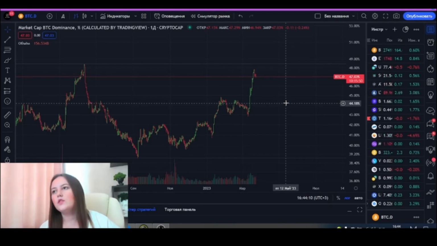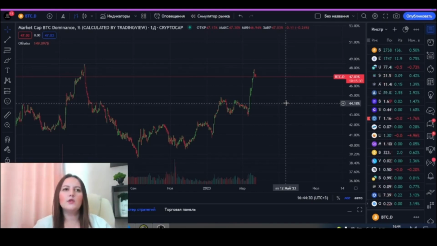And accordingly, the level of the world economy and various other factors. Here, but the dominance of Bitcoin can give the trader some definite clues, signals, but again, to supplement the basic mechanics of the market. So I wouldn't say at all that Bitcoin dominance is a very important, necessary tool.